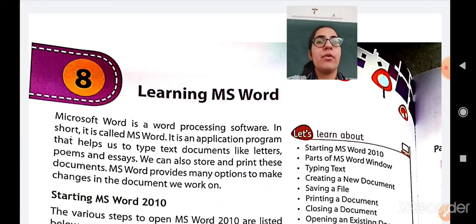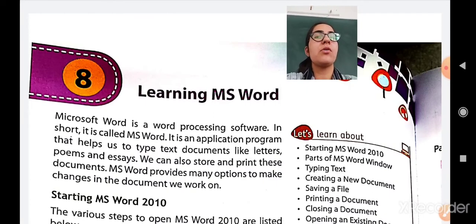So Microsoft Word allows you to type the text documents, to store it, to keep it safe and also to print those documents. For example, if you want that letter, that message or that text document, you can take out a hard copy of it. It means on paper you can get the thing which you have written into your computer. So that is called a print. Print means getting a hard copy on paper.